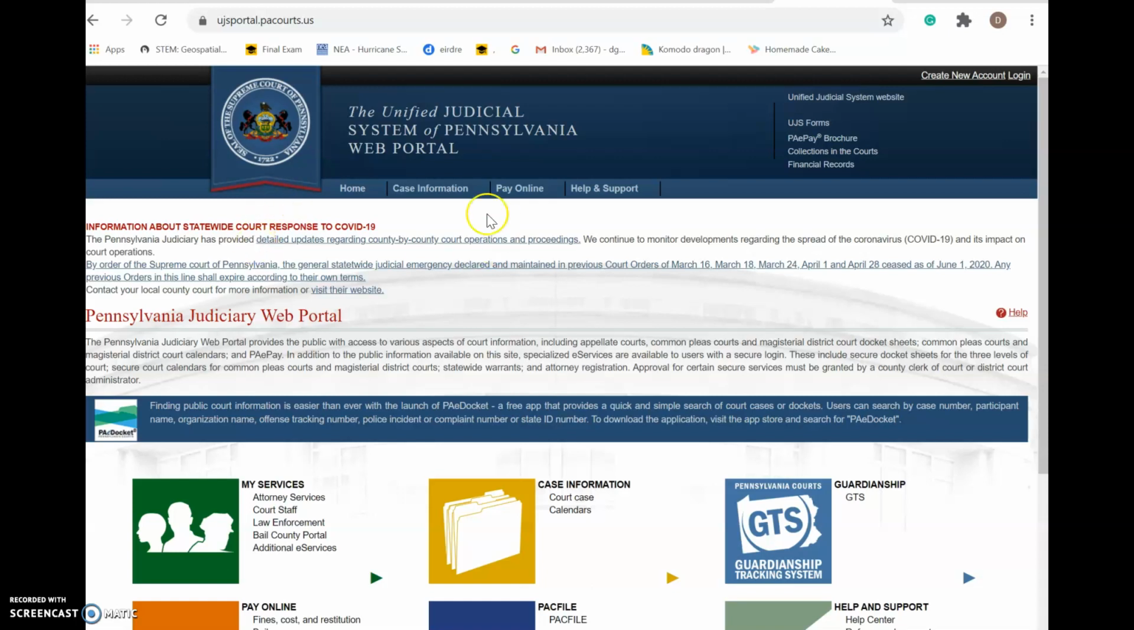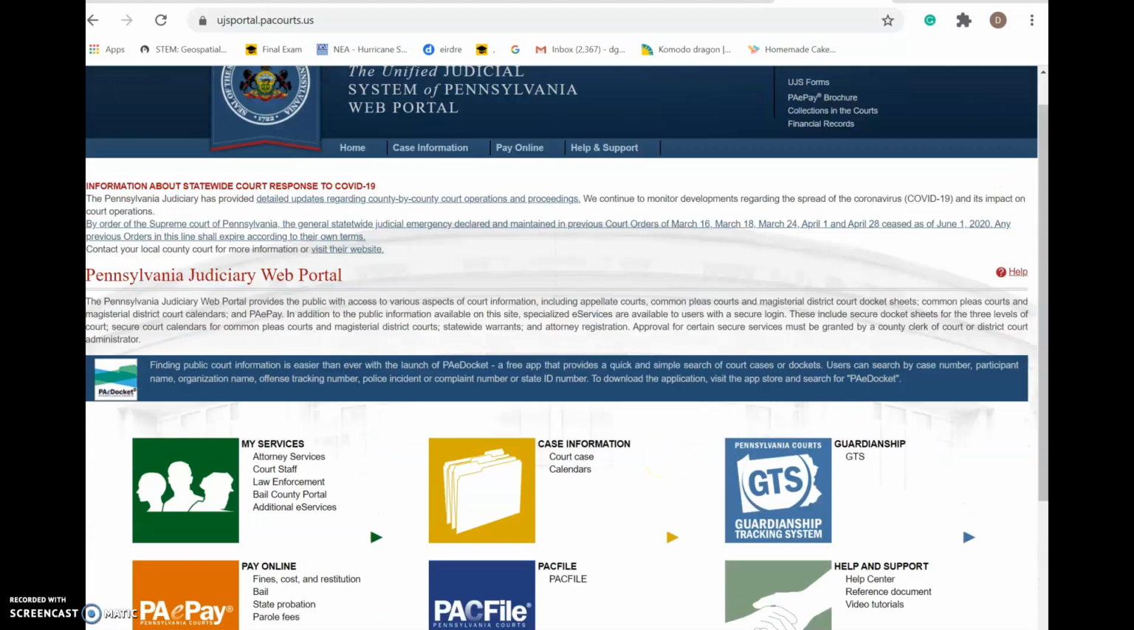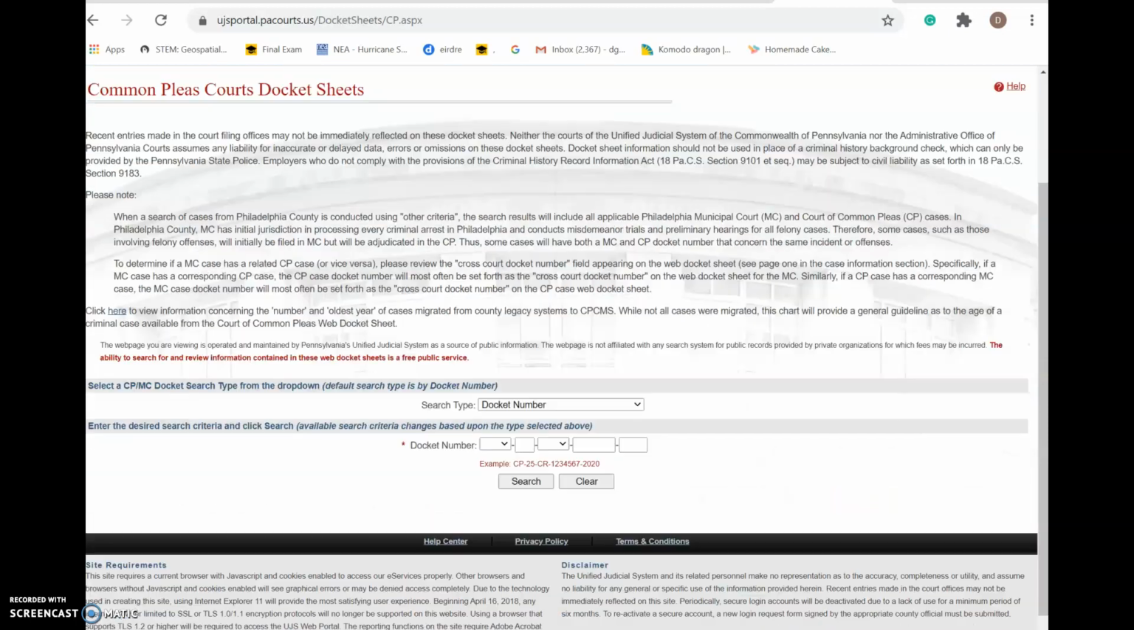We are going to click up here on case information. So when you get to the portal, you can see there's tons of information here. Some of you may have even been to this website before. Then you go up here and you click on case information, and then we're going to click on court cases. So here's court cases, and you have all the different districts for court cases. We're going to click on Common Pleas Court from the drop down, and up will pop this.